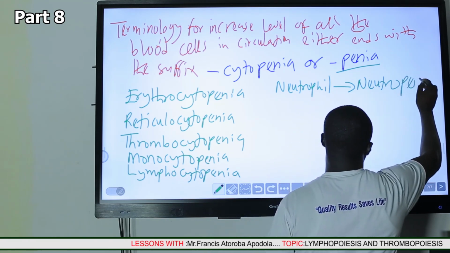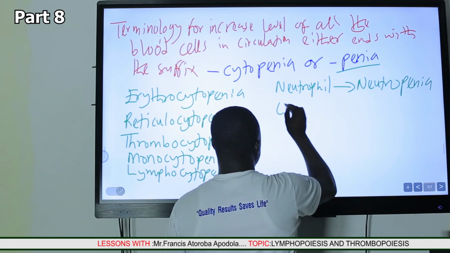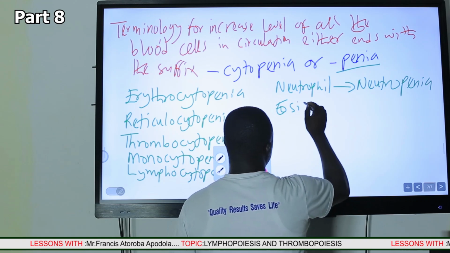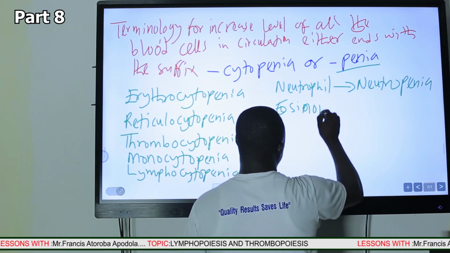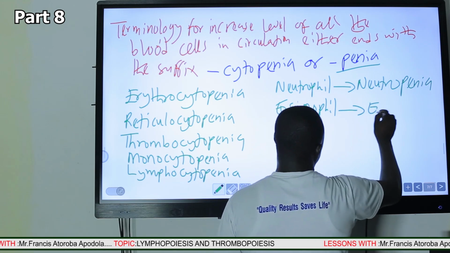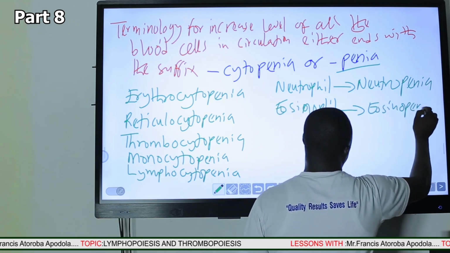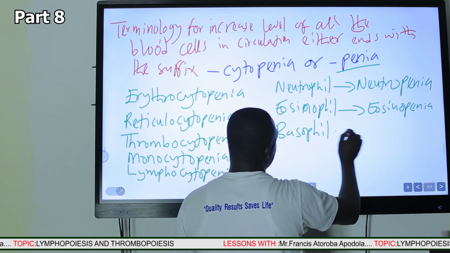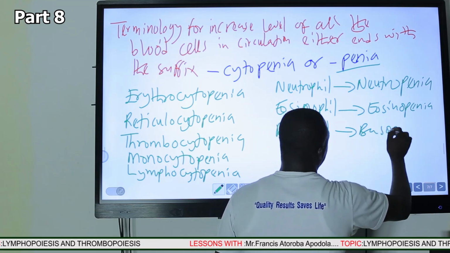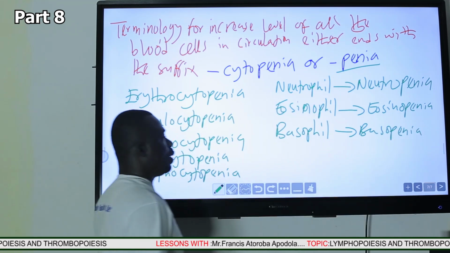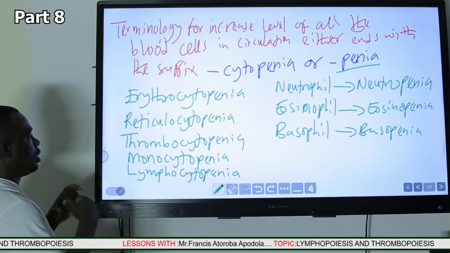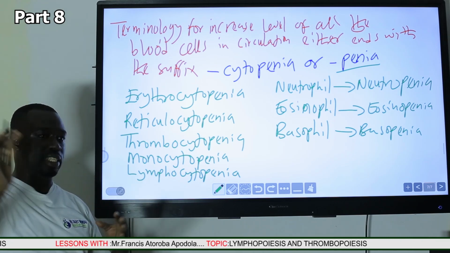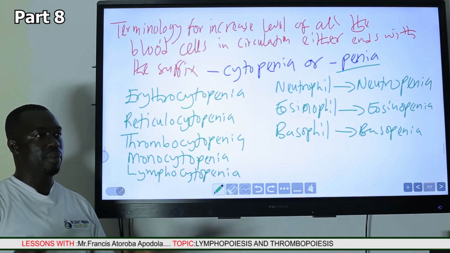So we have neutropenia, then eosinophil, decreased level, eosinopenia. Then basophil will be called basopenia. So typically these are the terminologies that are oftentimes used to refer to the elevated and decreased levels of the cells in the peripheral blood. Thank you.